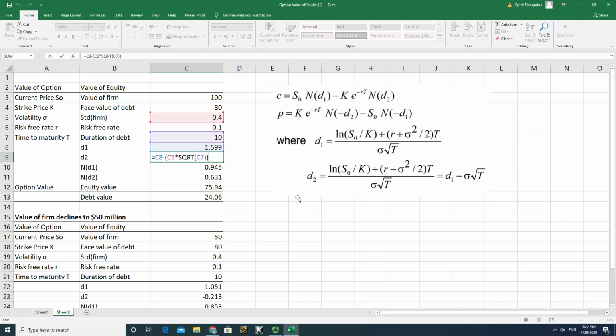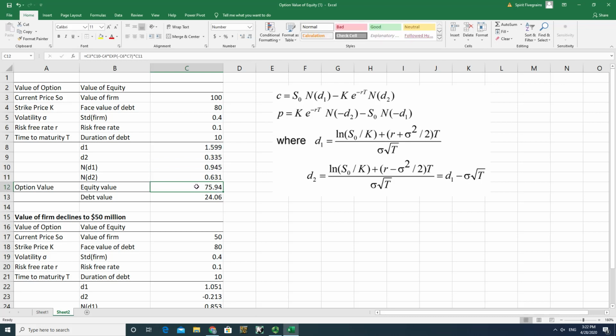So once you have D1 and the D2, it's time for you to calculate ND1 and ND2. And I use the NORM.S.DIST function in Excel spreadsheet to calculate cumulative probability distribution based on D1 and D2. I think that's the NORM.S.DIST function, to calculate ND1 and ND2.